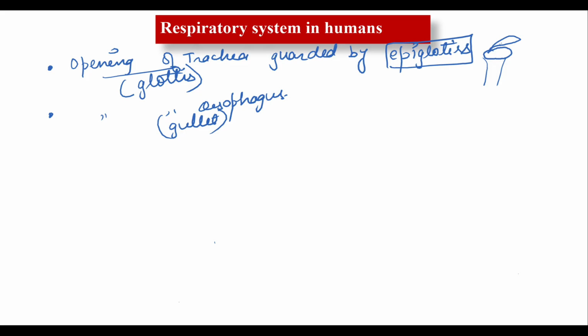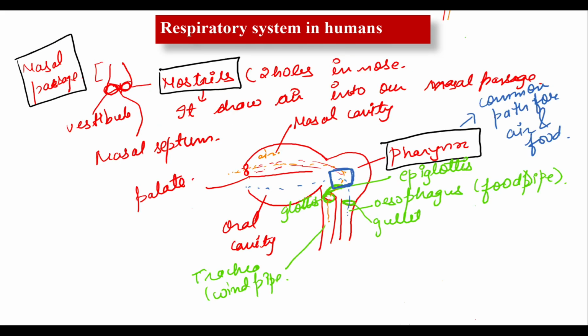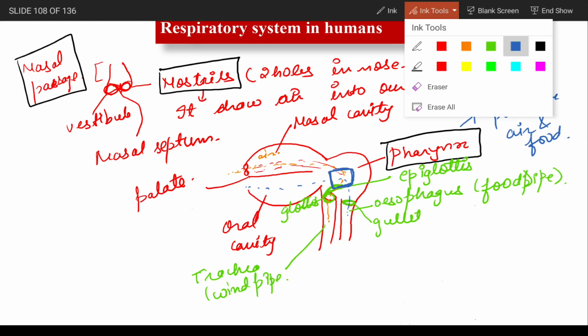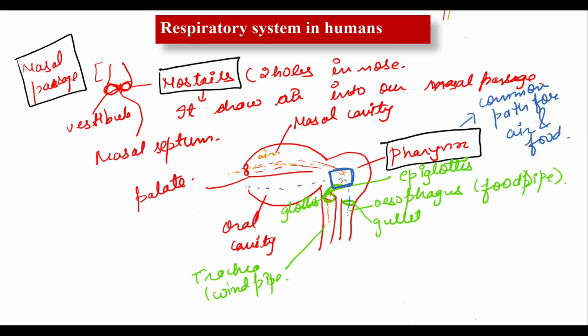Clear to everyone? Okay. Now, after this, what is the next part of your respiratory system? Here we have to focus only on the windpipe. There is no need of the food pipe, because here we are discussing the respiratory system, and in the respiratory system there is a movement of air. This is the larynx part, actually, not trachea.